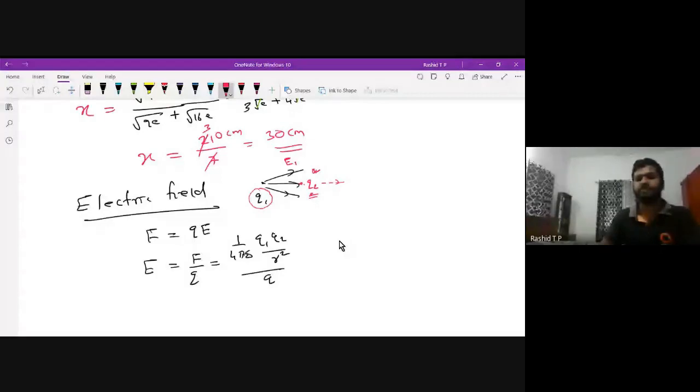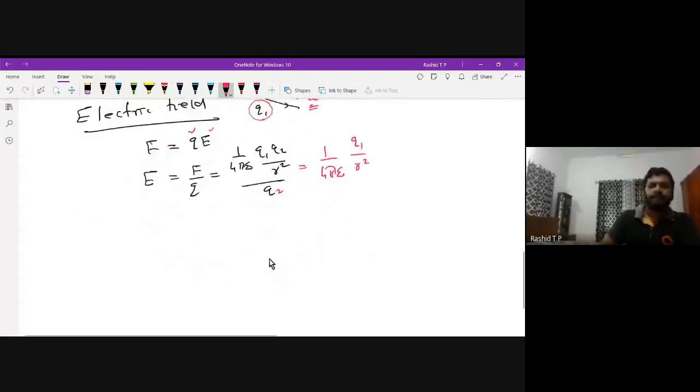This electric field is produced by Q1, therefore we have to divide by Q2. The charge that experiences this force is the test charge, which in this particular case is Q2. Therefore, this is 1 by 4 pi epsilon 0 Q1 divided by R square.